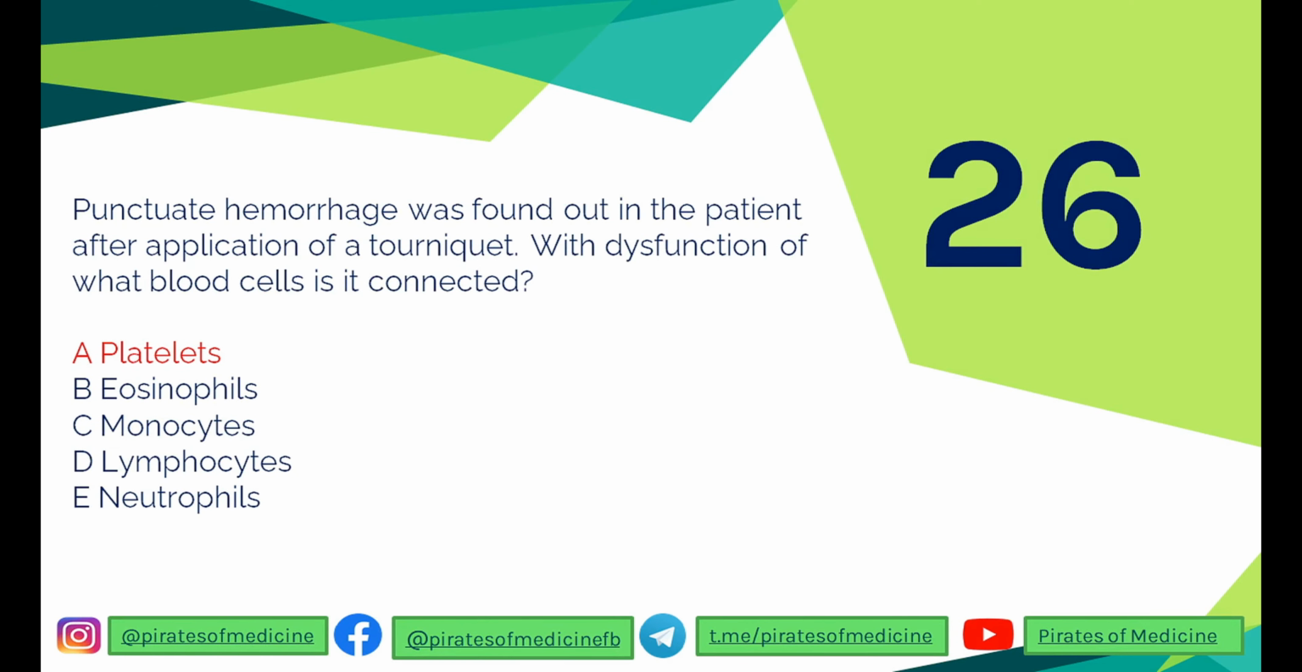The 26th question is that punctate hemorrhage was found in a patient after application of a tourniquet. With dysfunction of what blood cells is it connected? So remember, the coagulation or hemorrhage prevention function of the blood is regulated by the platelets or the thrombocytes. Also by the clotting factors, but in the question they asked what blood cells are connected.